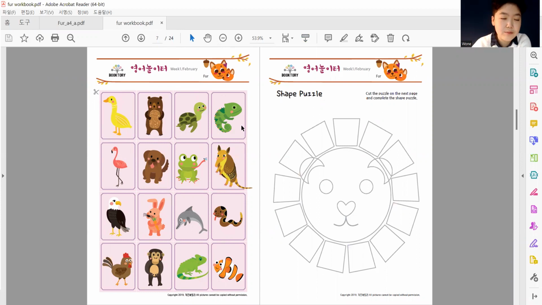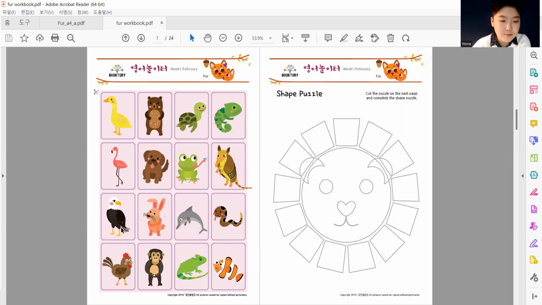Chameleon, there we go. A flamingo, dog, frog. Ooh, an aardvark, maybe? An aardvark, I believe. It may not be an aardvark. For now, we're going to say aardvark.